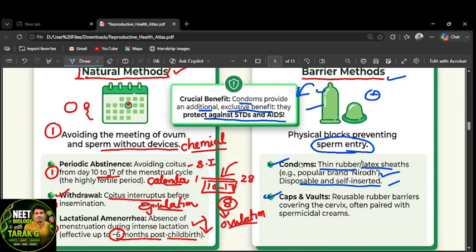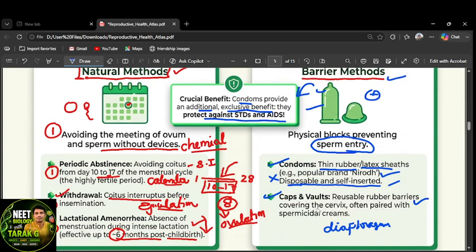They can use these themselves. Male condoms are generally called condoms, and the female ones are called diaphragms. These can also be self-inserted, and caps and veils are reusable rubber barriers. Remember, male condoms are disposable, but the female barriers are reusable, right?